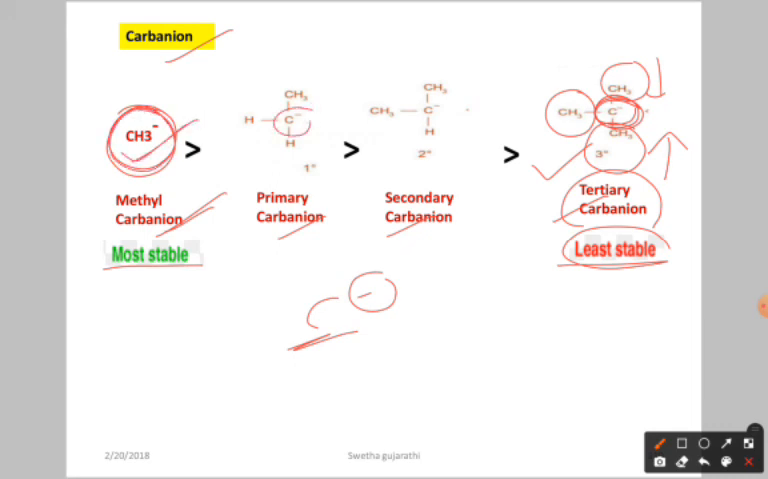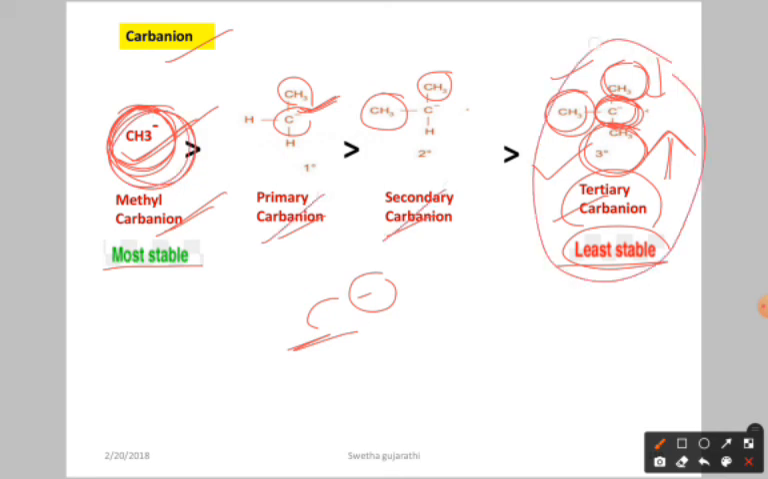After that, in the primary carbanion we have only one group, so stability is somewhat less. In the secondary we have two groups, and in the tertiary we have three groups. So the electron-giving tendency is more, repulsions increase, and once repulsion increases, stability decreases. Because of that, the methyl carbanion is the most stable, then primary, then secondary, and the least stable is the tertiary carbanion.